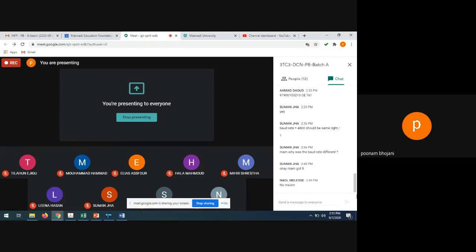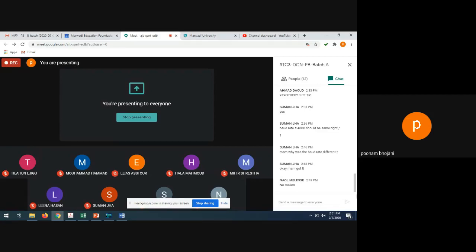So till now we have completed a total of 8 experiments. Now 2 more experiments are remaining. One is a Bluetooth related experiment, and the other one is Cisco Packet Tracer.